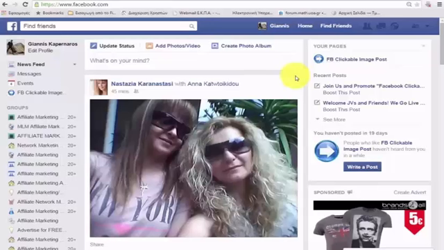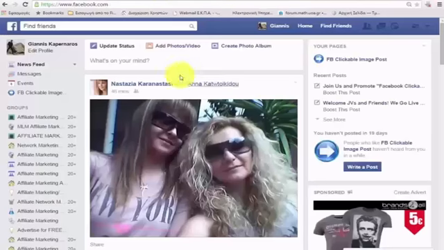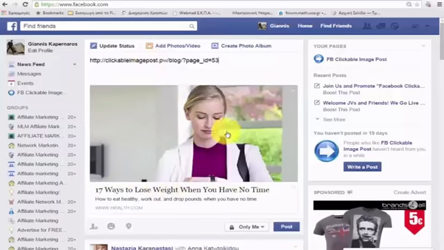Because this doesn't use an iframe, all of the meta tags and all of the graphics are now being associated with your website. So what that means is you can go up here, and you can grab the URL for your post where you're jacking a site. Just grab that up here. And then I'm going to go back over to Facebook and paste it in a post. And you can see Facebook is now pulling all the graphics, all the content from my website as if it was coming from health.com. Facebook doesn't know the difference because all of that content is showing as if it was on my site. It's not an iframe. If it was an iframe, this wouldn't work.